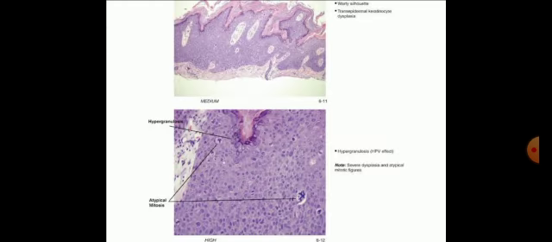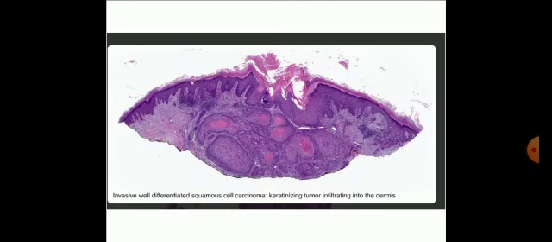Here there is a microscopic examination of squamous cell carcinoma. Here we can see all features of malignancy: hyperchromasia, high N/C ratio, abnormal mitotic activity. Okay, again here there is an invasive well differentiated squamous cell carcinoma, in which a keratinizing tumor infiltrates into the dermis with keratin horn pearl formation, hyperkeratosis, high N/C ratio, hyperchromasia.